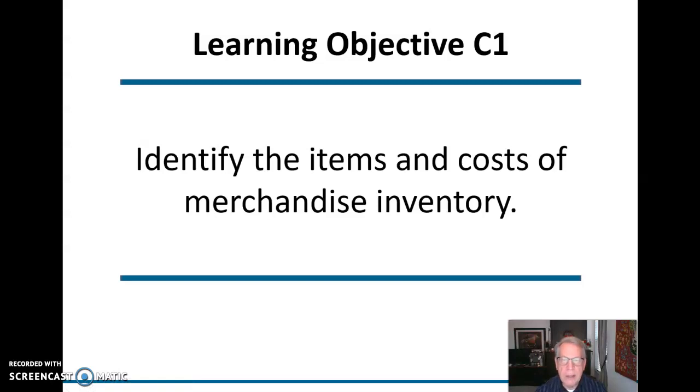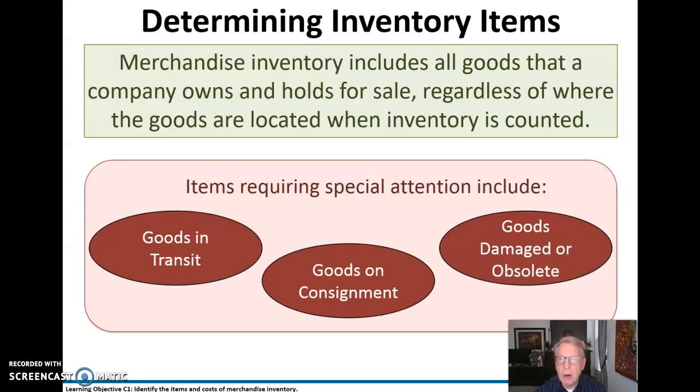We're going to look at the items in merchandise inventory here. So, what are those items? Merchandise inventory is going to include all the goods that a company owns and holds for sale, regardless of where the goods are located when inventory is counted. So you want to pay a little bit of attention to that. Goods in transit, for example. Goods on consignment, damaged goods, or obsolete inventory. So we'll take a look at some of those.